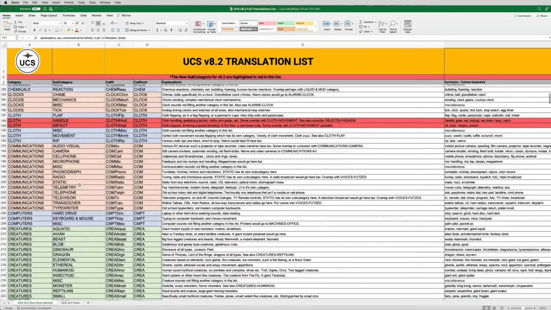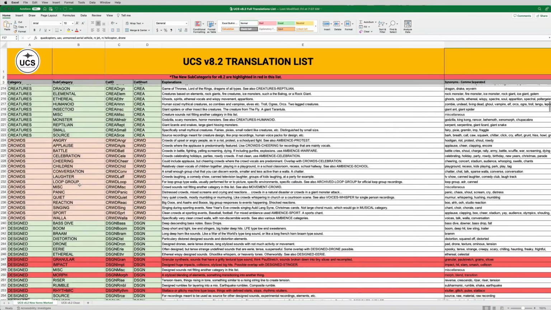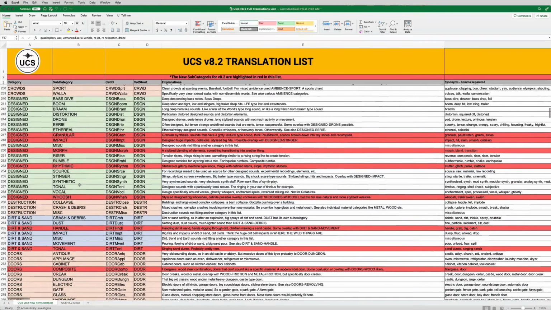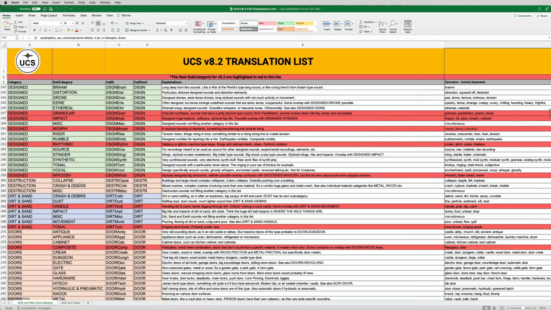So you'll see that that's been added. And honestly, a lot of this list is adding those material categories. A few things now added to design to try to fill out that category one last time: granular, designed impacts, designed morphs, and rhythmic designed. The explanations here will kind of explain to you what those things are. And also designed whoosh was one that's been requested a lot. I was hesitant to do it, but I think it's a good idea for very overtly stylized, designy whooshes.